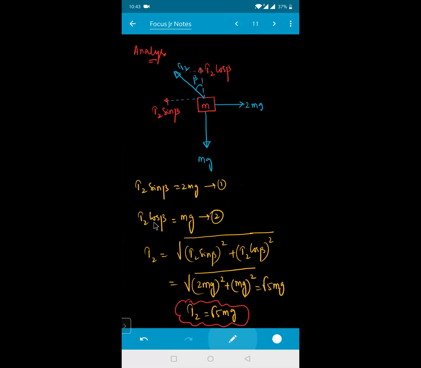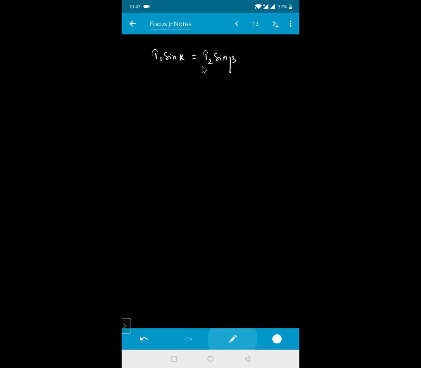See here, T2 into sin beta. T2 into sin beta is how much? 2 times mg. So T2 into sin beta is nothing but 2 times mg. That means I can say that T1 into sin alpha is equal to 2 times mg. Is the statement clear? This is your horizontal forces.